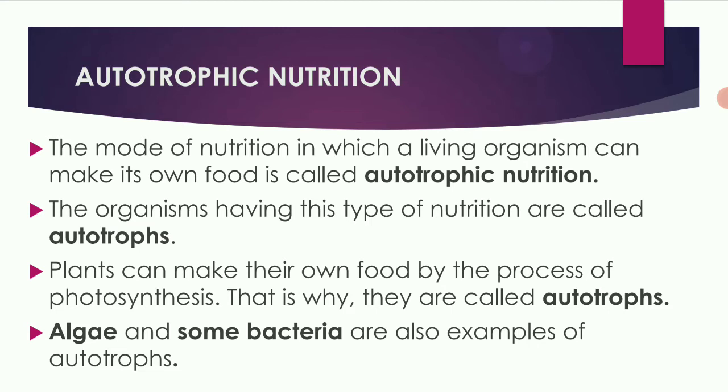We know that plants can make their own food by the process of photosynthesis. So that is why we call them autotrophs. Why do we call plants autotrophs? Because plants can make their own food by the process of photosynthesis. Algae and some bacteria are also examples of autotrophs. So this is about autotrophic nutrition.